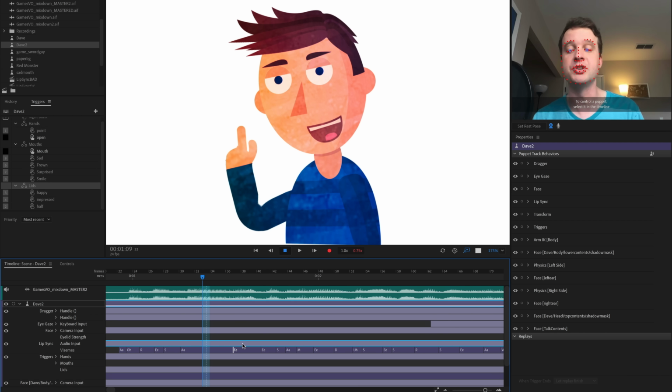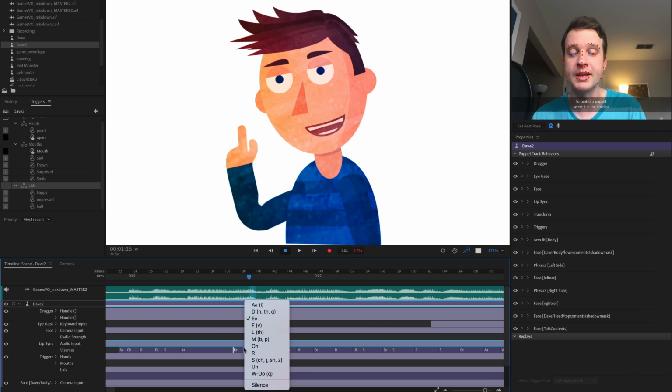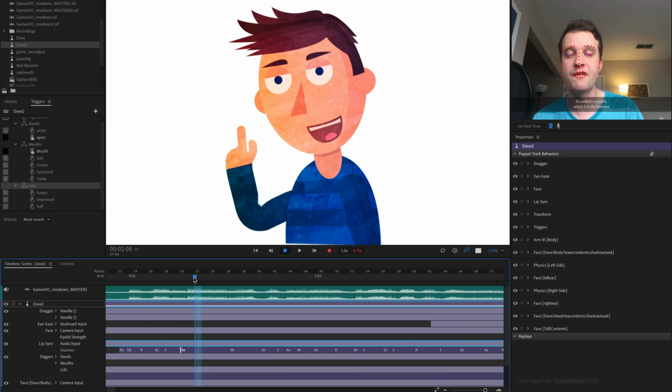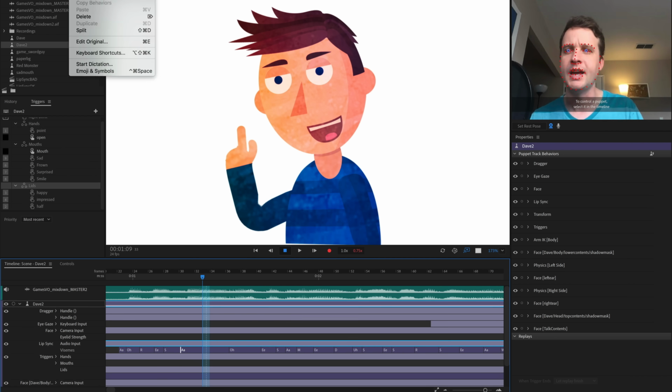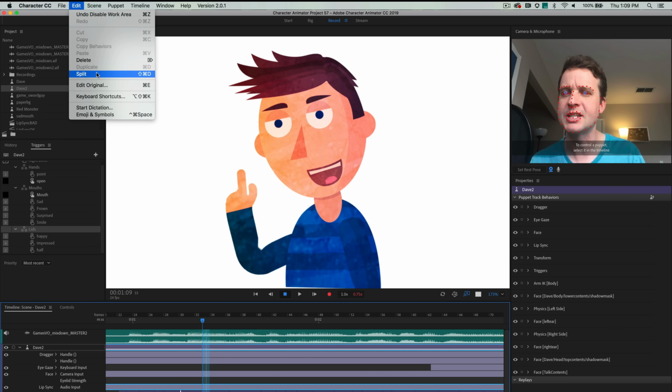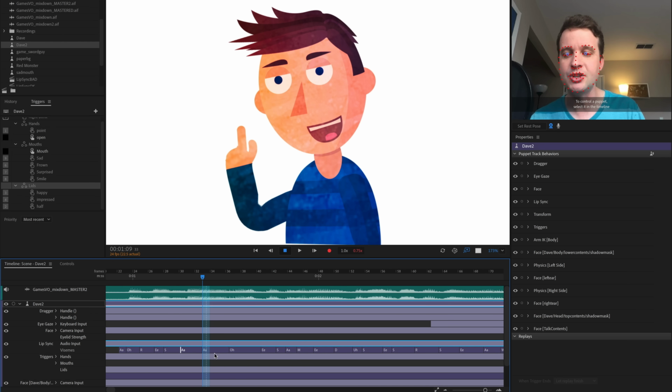And so you have a lot of tools at your disposal here. If I want this E shape instead to be an O, I just right click it and I go to that O, and then it's automatically going to switch to that. If I want it to happen a little later or earlier, I can manipulate that and move it around. If I feel like there's a viseme that's missing here, right? So if I feel like at this point, there's one syllable that I'm not quite hitting, I can select this, and I usually use this shortcut, but it's split. And that's going to split it right where this current time indicator is, into an extra viseme. And then I can right click and add the appropriate sound that I want.